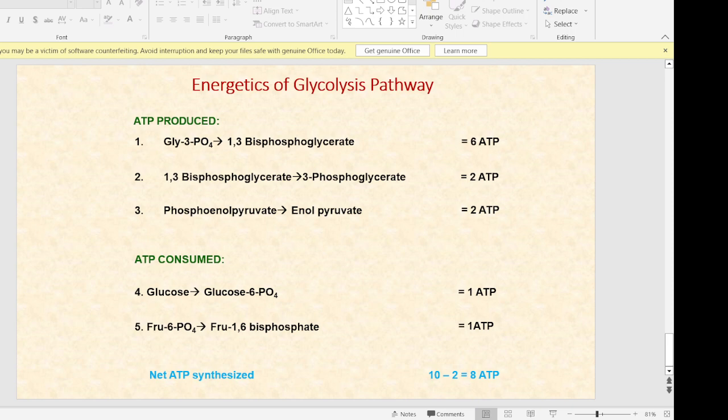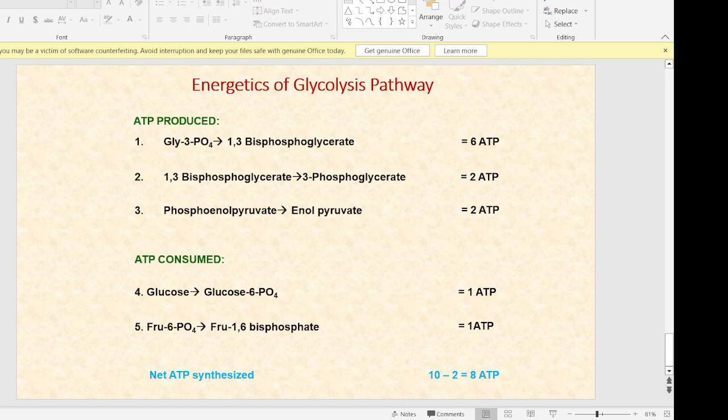We multiplied this one molecule of NADH by 2, which means we get 6 molecules of ATP. The next step is conversion of 1,3-bisphosphoglycerate to 3-phosphoglycerate, which liberates 1 ATP, which is multiplied by 2 because of the interconversion of glyceraldehyde 3-phosphate to DHAP. The third step is phosphoenol pyruvate to pyruvate, which releases 1 molecule of ATP multiplied by 2, that is 2 molecules of ATP.